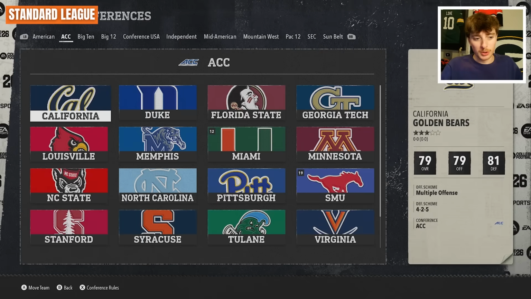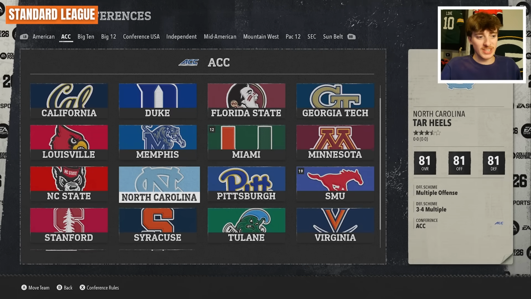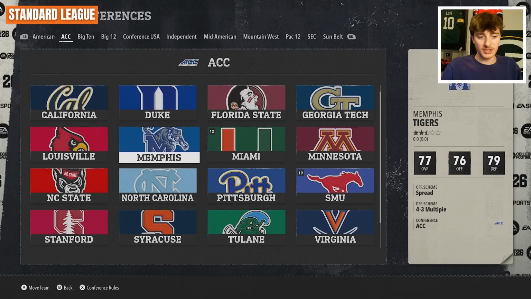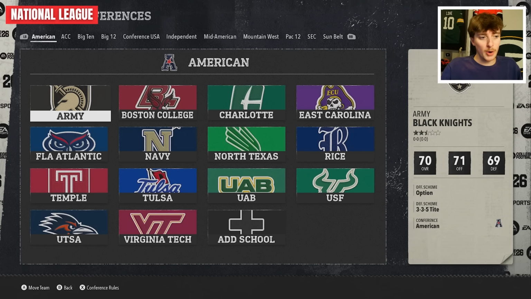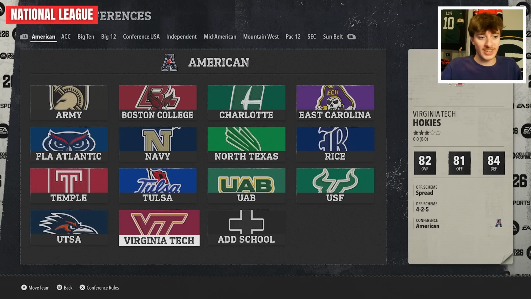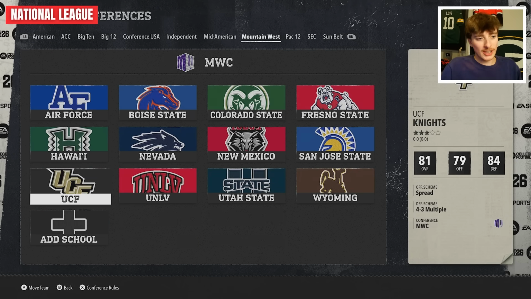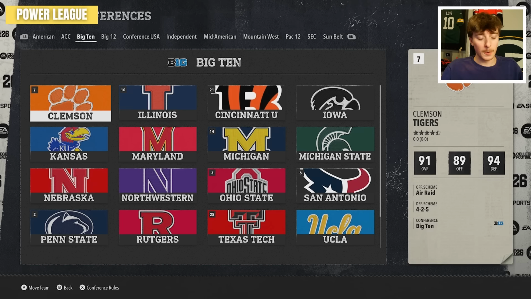The start of year 2, let's introduce all the changes from bottom to top. Now you can see Tulane and Memphis have joined the ACC as they jumped up to the Standard League, alongside San Diego State, except they're going to the Big 12. And then our 3 teams demoted to the National. We have Boston College and Virginia Tech in the American, and then UCF in the Mountain West, which is looking very easy for them to win. The Big 10 is probably the weirdest looking division today. There is so much to go over here in only year 2.